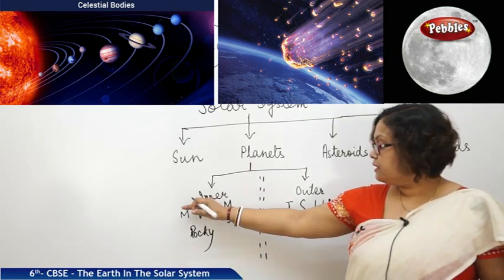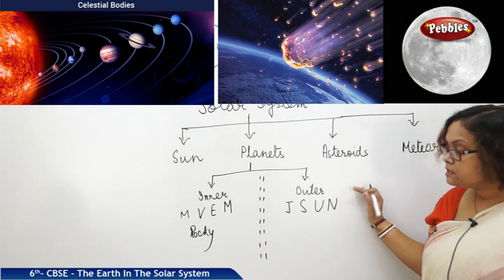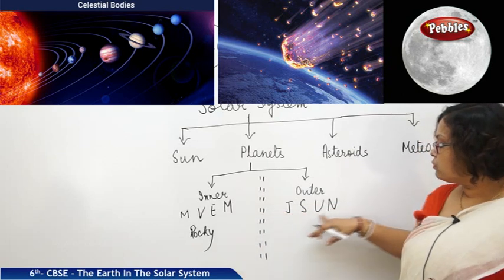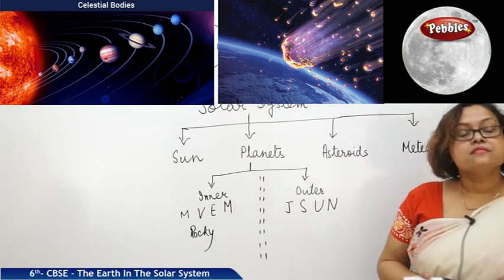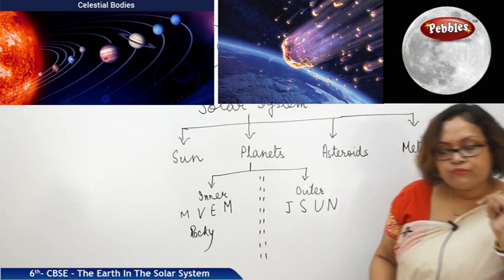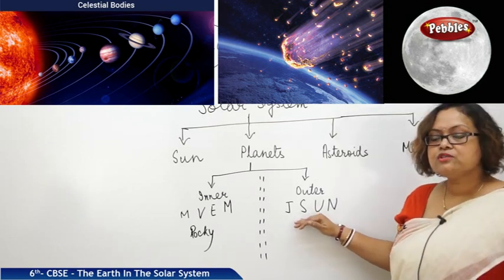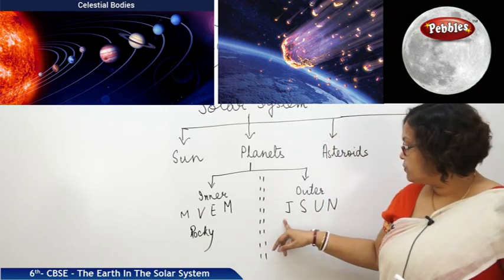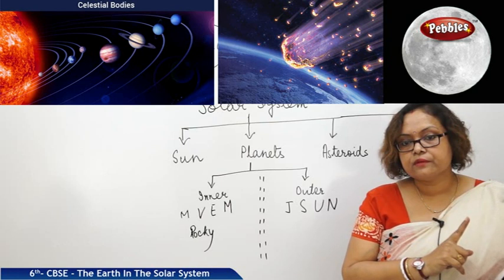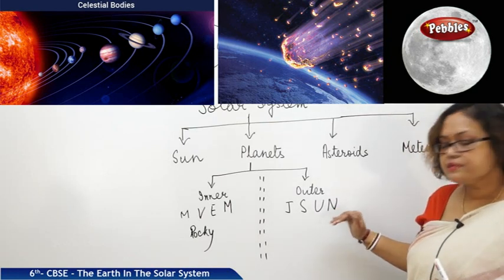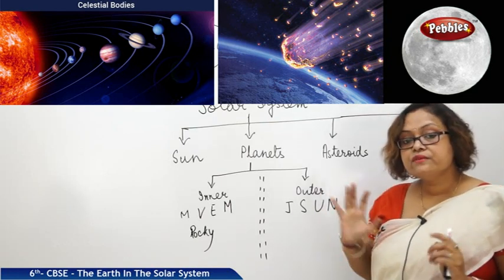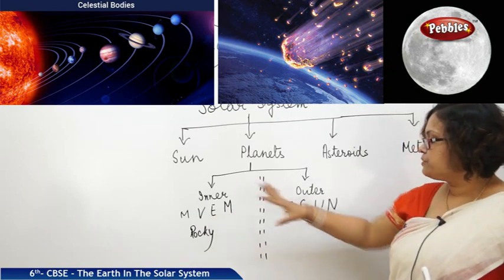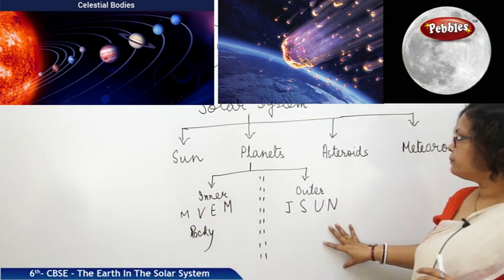Another difference between inner planets and outer planets is that the inner planets don't have rings. But most of the outer planets have rings. I hope all of us know about the rings of Saturn, but Saturn is not the only planet which has rings. Even Jupiter, Uranus and Neptune also have rings. Neptune's ring is not that visible, but the other 3 are visible. These are the differences between inner planets and outer planets.